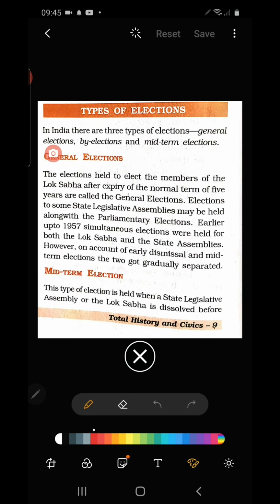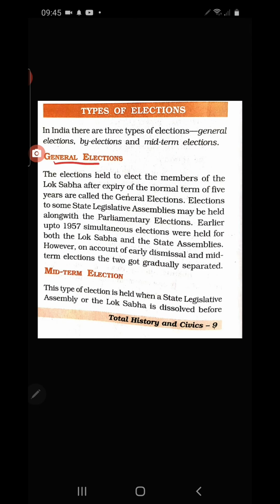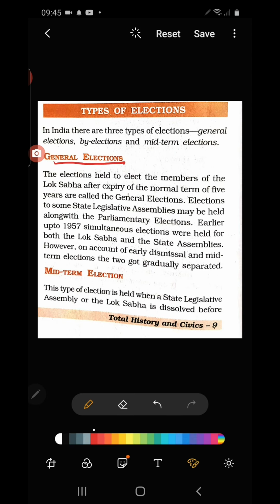Now, what is a general election? You all know what a general election is. In Bihar, recently the general election is going to be held. A government has a term of 5 years. Once the government completes its term of 5 years, it has to dissolve. That means the government is formed by the Lok Sabha.